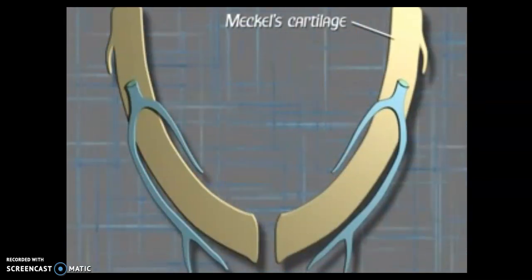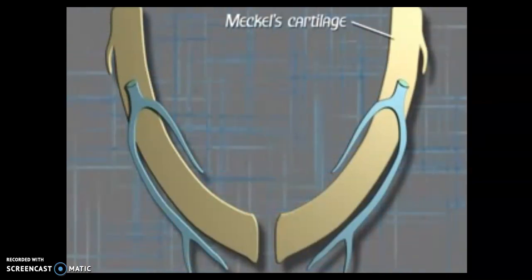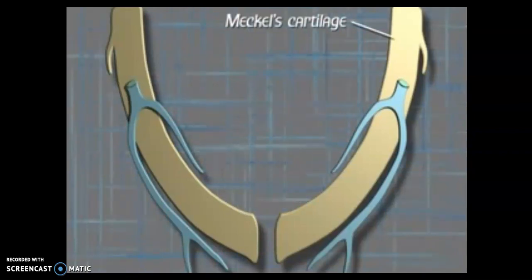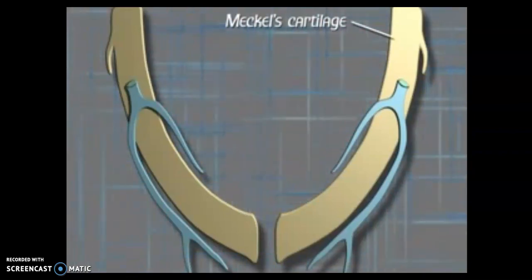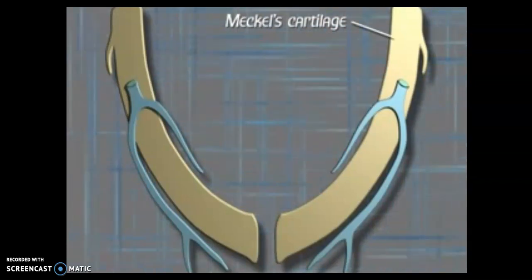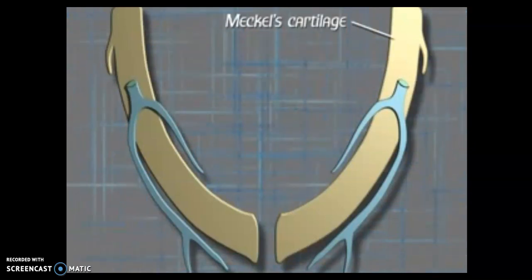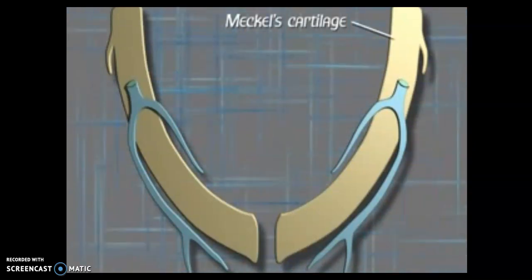Meckel's cartilage first appears at the 6th week as a solid hyaline cartilaginous rod surrounded by a fibrocellular capsule extending from the developing ear region to the mid-symphysis. The two cartilages of each side do not meet at midline as they are separated by a thin band of mesenchyme.